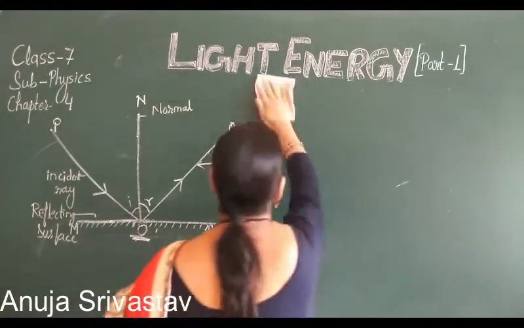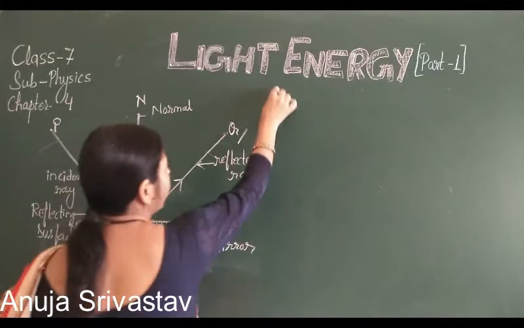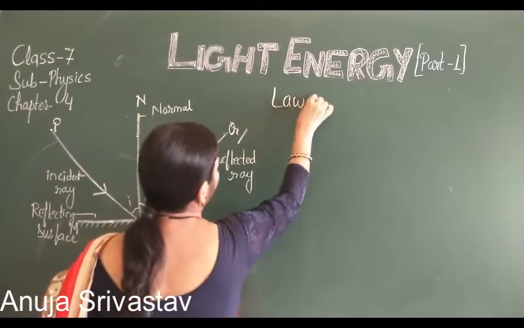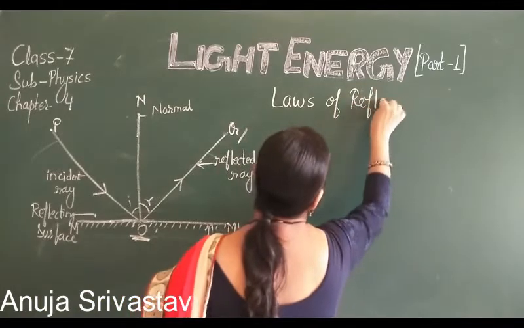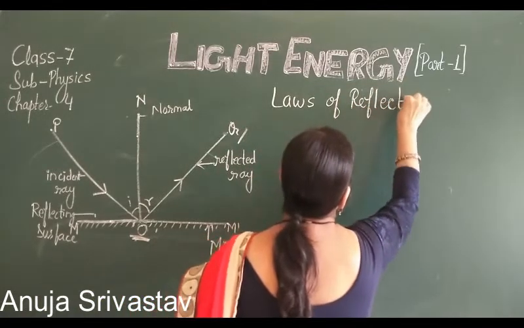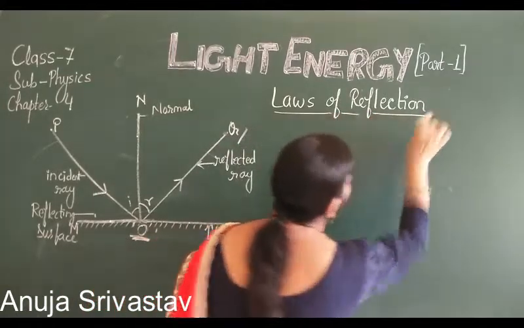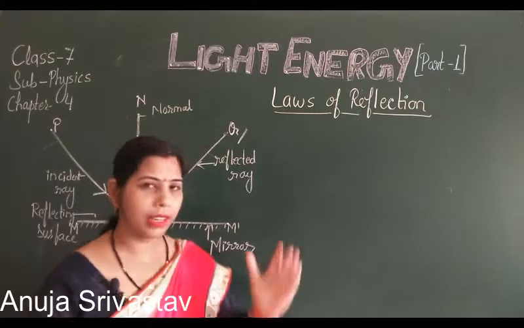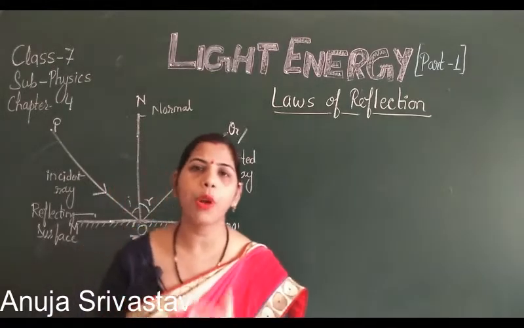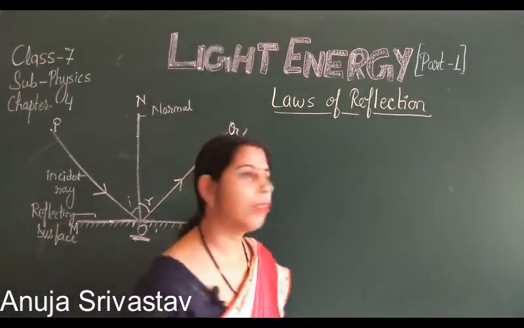Now let's see the laws of reflection. Important topic. Laws of reflection. So when the reflection takes place, that means when the rays are reflected, it follows some rules, some laws, and they are known as the laws of reflection.